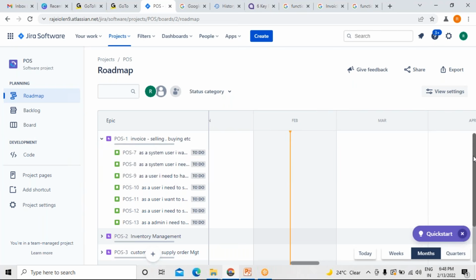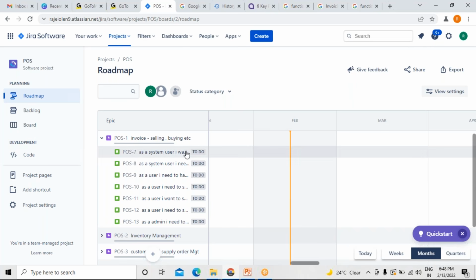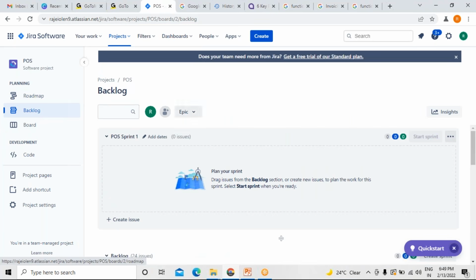If you are taking one sprint to develop, forget about story points for now. Why do you consider 2 into 24? Roughly I'm saying, boss. It may be 2 or 3 or 5, whatever it is.